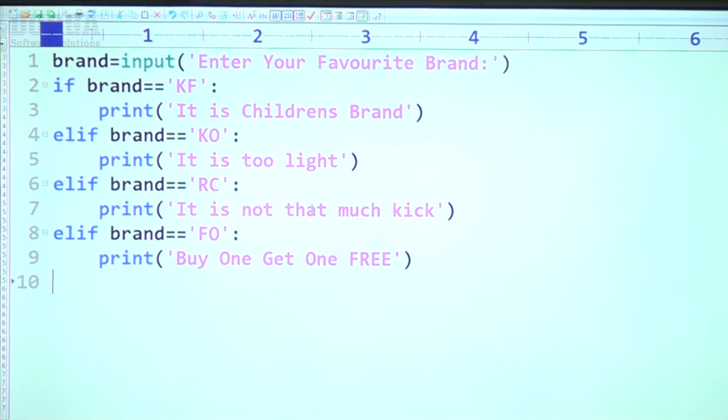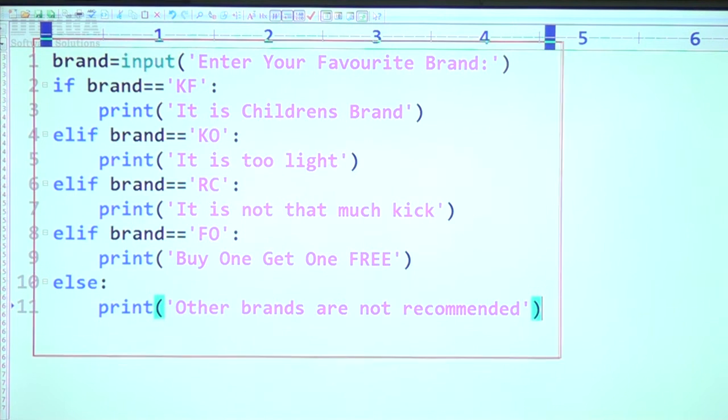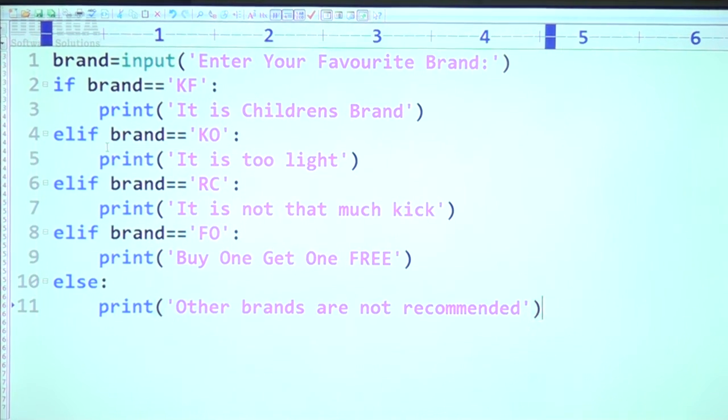Like this I'm taking. Sir, else means it is not any of these brands. Print "Other brands are not recommended". Like this, right? That's all. So this is the syntax you people should be aware of, how you can use elif and so on, right?